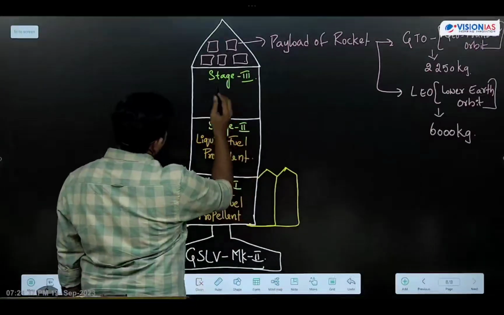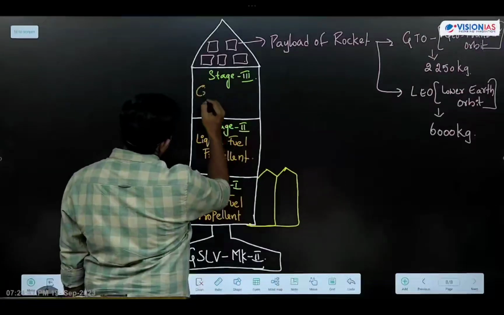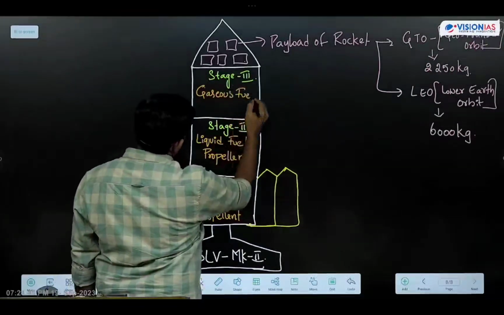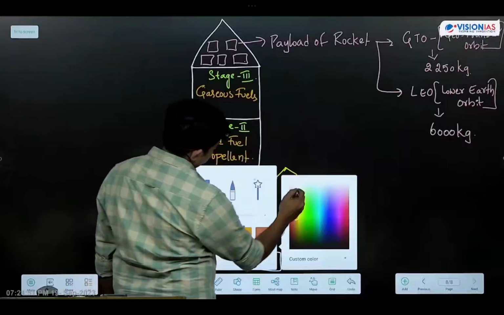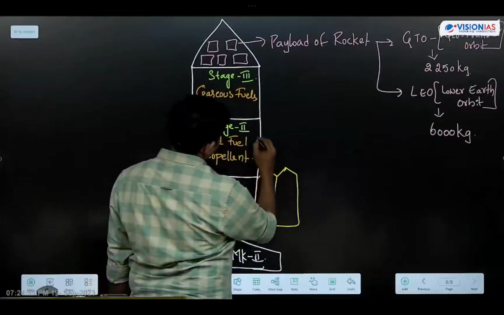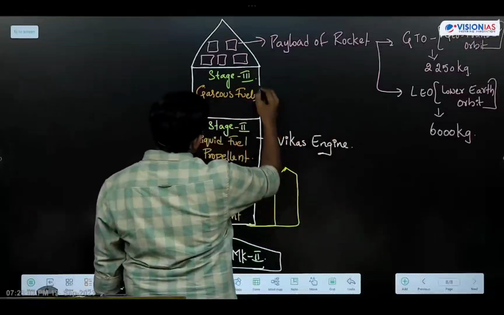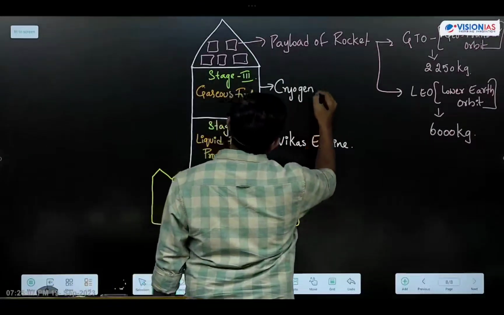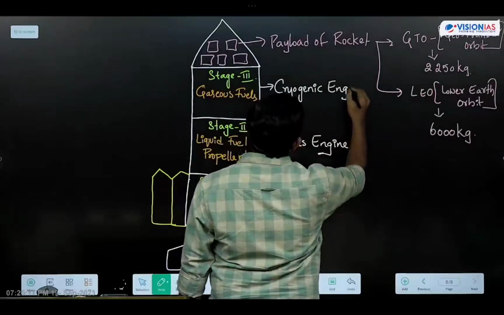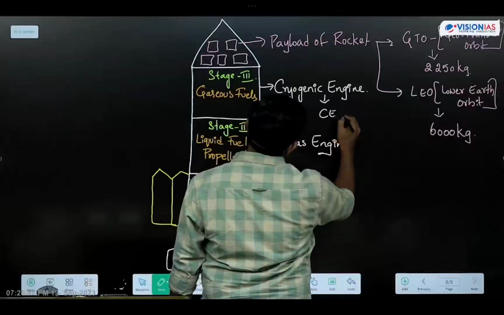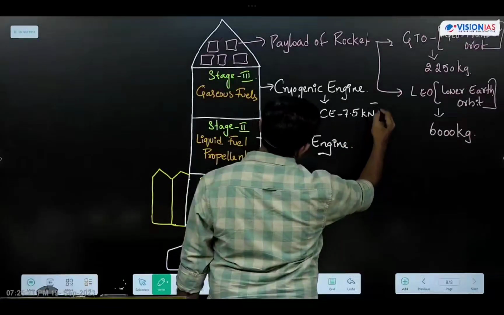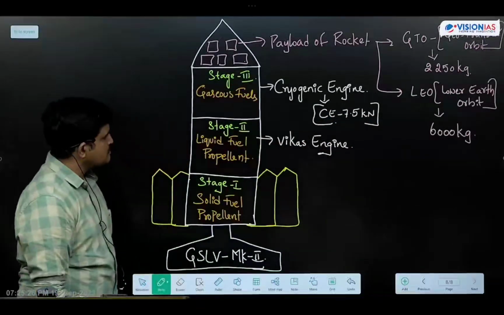Liquid fuel propellant is used in the second stage, and in the third stage, gaseous fuels are used. And here it is: the Vikas engine is used in the second stage, and in the third stage, a cryogenic engine is used. CE 7.5 kilonewtons is the capacity of the engine used.